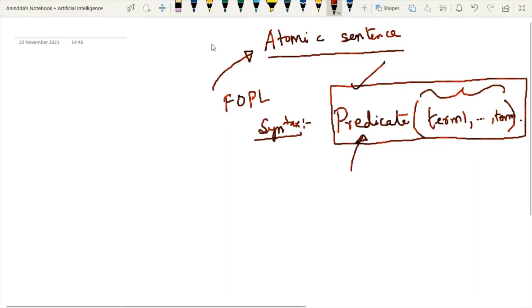What are we going to study right now? We are going to study first order predicate logic. Why are we studying this first order predicate logic?